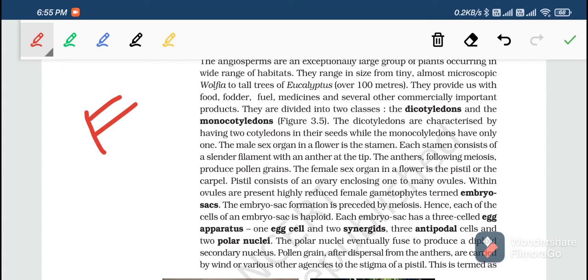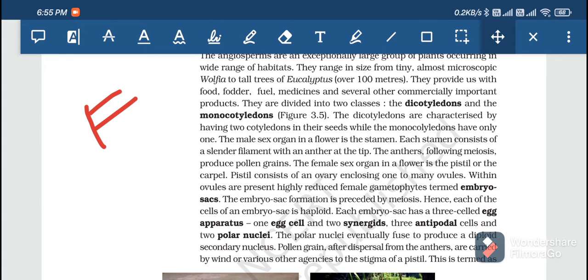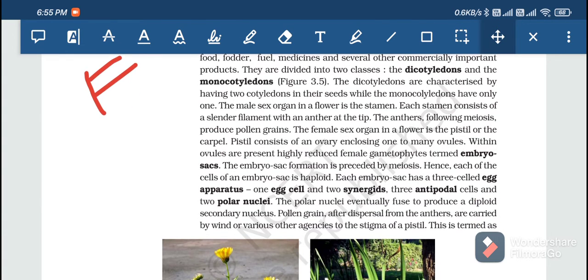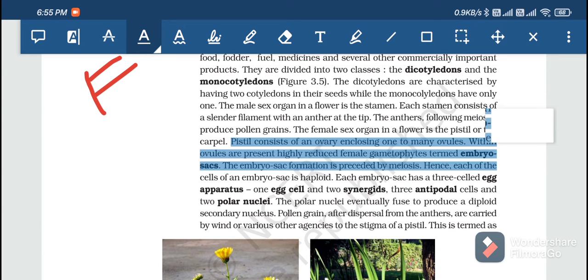This is a very important point. You should mark it out. I did not mark angiosperm, sorry. The pistil consists of an ovary enclosing one or two ovules. From here it should be underlined. Within ovules is a highly reduced female gametophyte termed the embryo sac. Embryo sac formation is preceded by meiosis. Hence, each cell of the embryo sac is haploid.